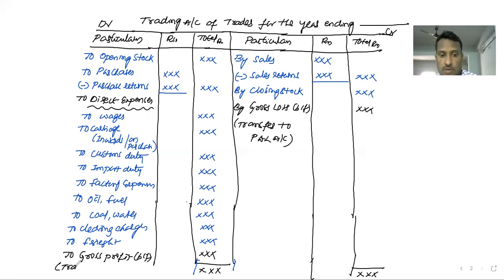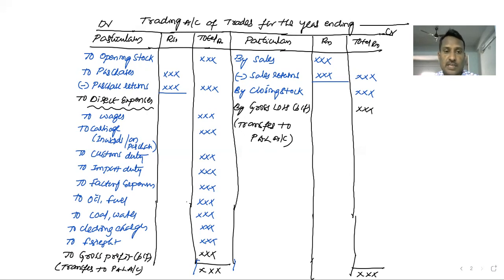So here is also transfer to P and L account. Right. So this is about the trading account. This is the content of the trading account. The trial balance is the main statement to prepare all these final accounts. By following the trial balance, any information regarding the trading account we have to separate from the trial balance and record in the proper trading account. After we record all the content of the trading account, then we can find out the gross profit or gross loss of the business.